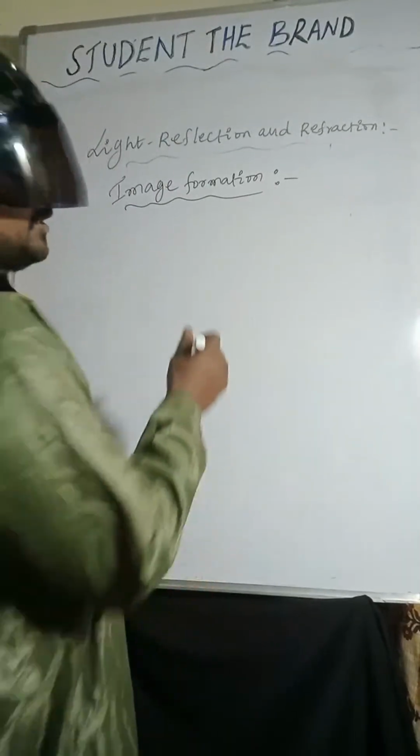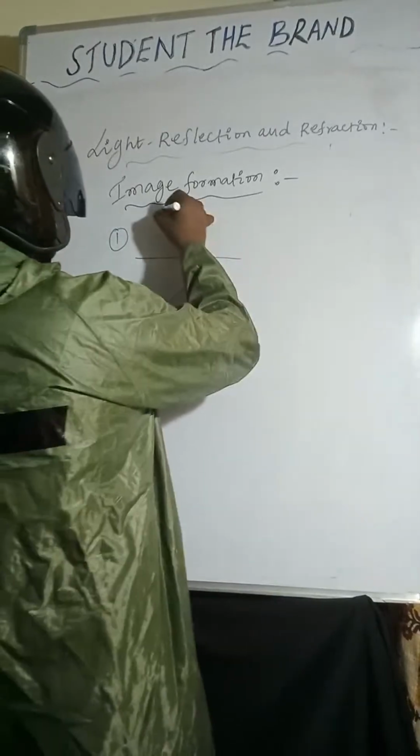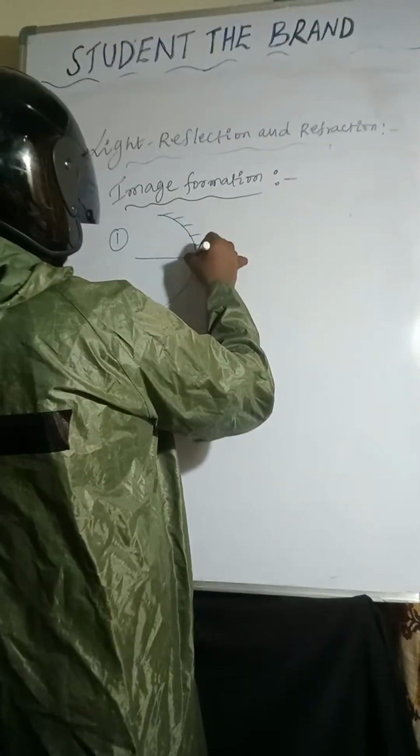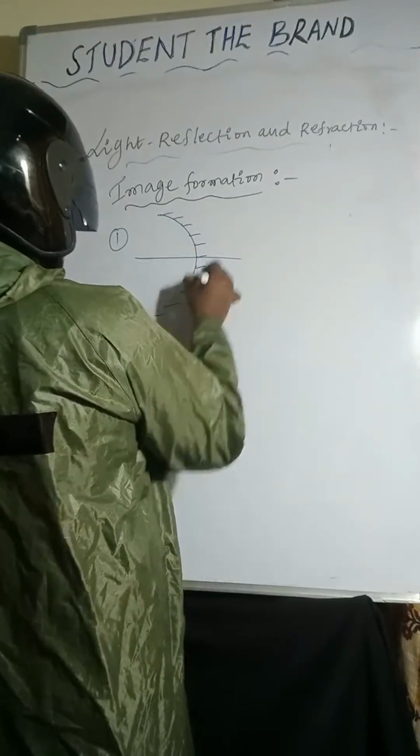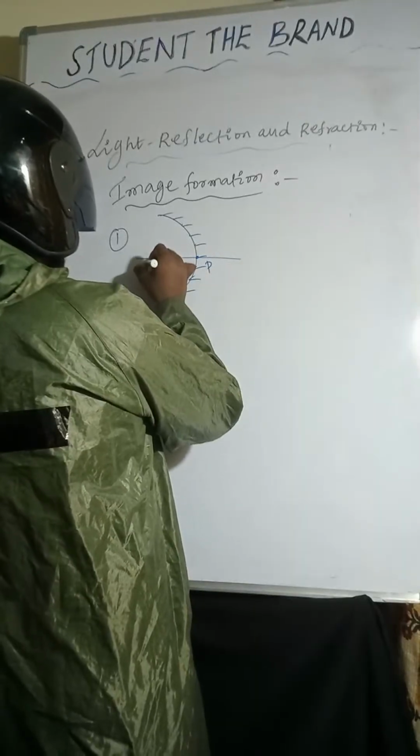Now I am taking the first one. So this is the pole, focus, central curvature.